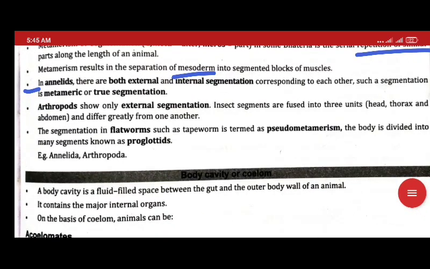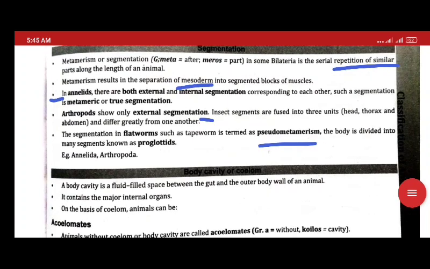Now Arthropoda shows external segmentation into head, thorax and abdomen. Segmentation in flatworm is pseudometamerism, so that the body develops into many segments, the proglottids.